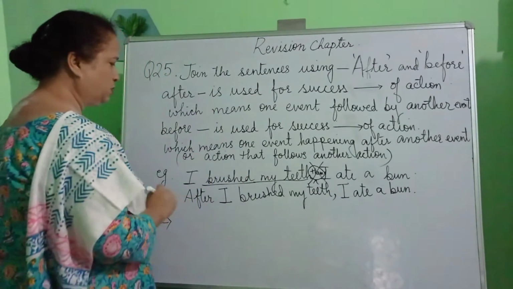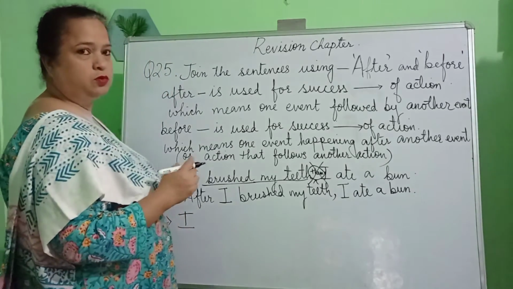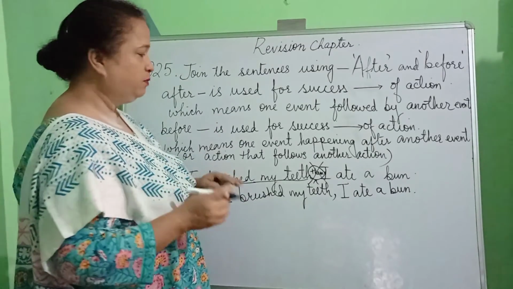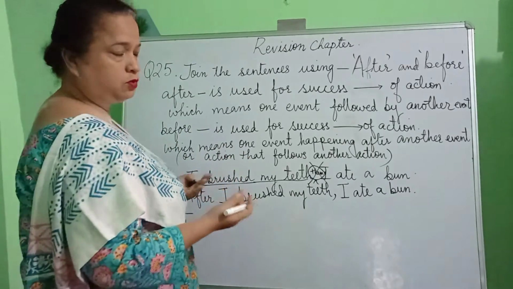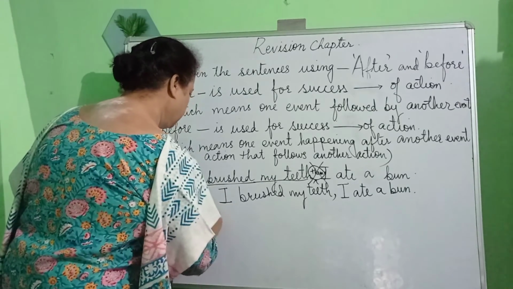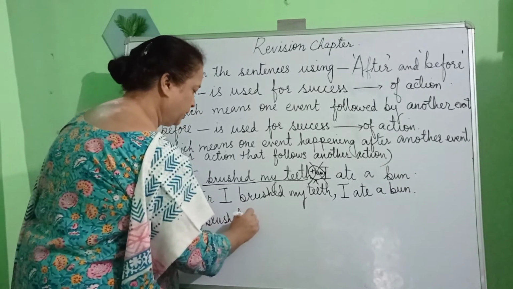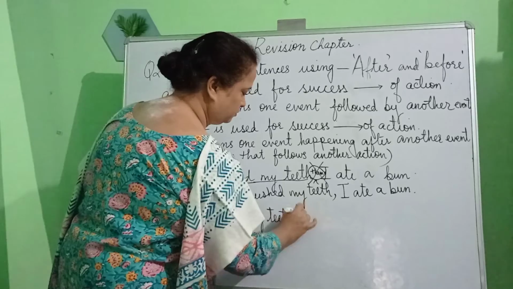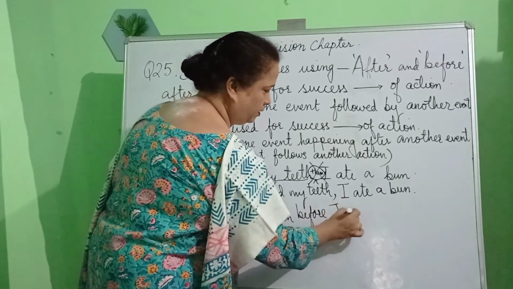Now where do we use the word before? Before is also used to join sentences. But before using the word, we must complete the first action and then write the second action. So, let us have a look. I brushed my teeth before I ate a bun.